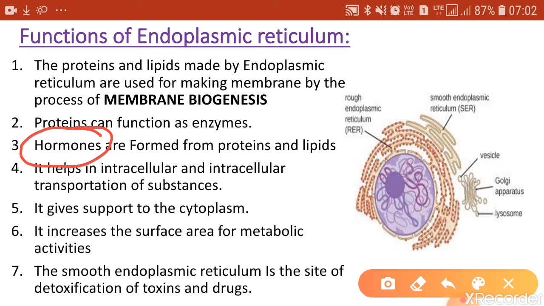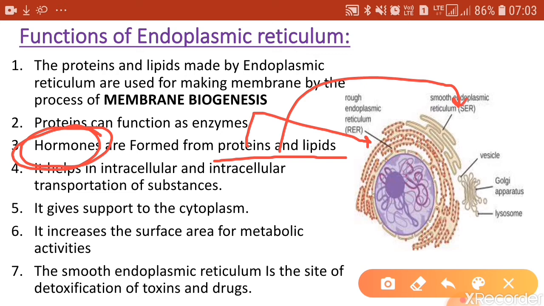They are chemical messengers which are secreted by endocrine glands, and they are poured directly into the blood, and then they affect various physiological functions including growth of the body. So these hormones are made from proteins and lipids produced by the endoplasmic reticulum. The proteins will be made over rough endoplasmic reticulum, whereas the lipids will be made over the smooth endoplasmic reticulum.